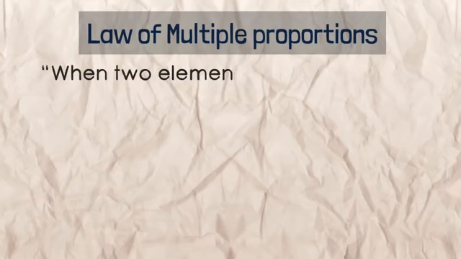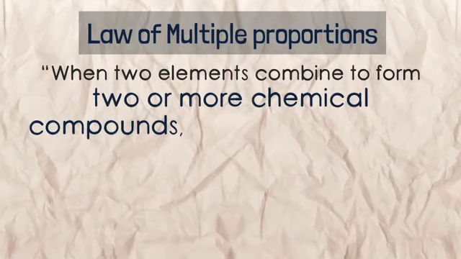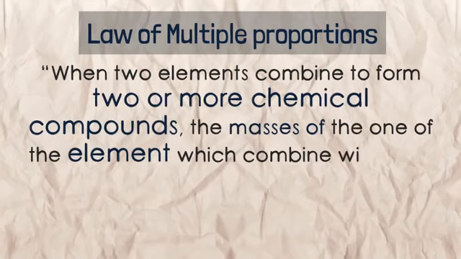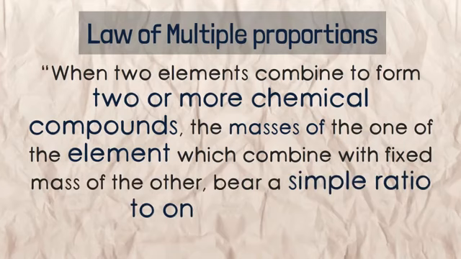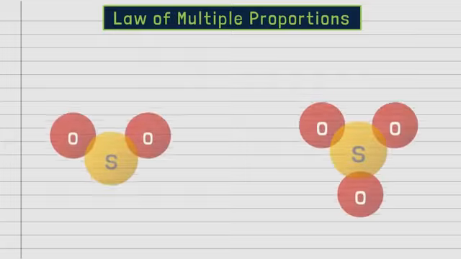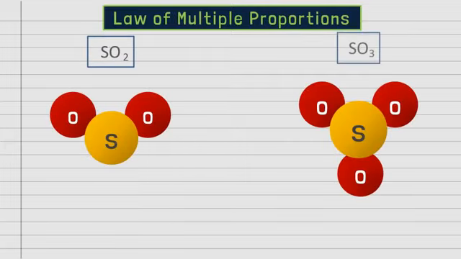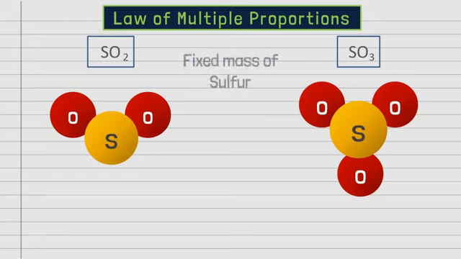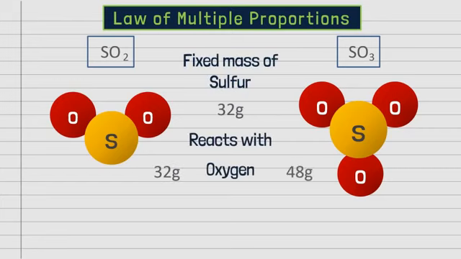Law of multiple proportions. When two elements combine to form two or more chemical compounds, the masses of the element which combines with a fixed mass of the other bear a simple ratio to one another. Let's take an example. Sulfur and oxygen form sulfur dioxide as well as sulfur trioxide. Every 32 gram of sulfur combines with 32 gram of oxygen in sulfur dioxide and 48 gram of oxygen in sulfur trioxide. The ratio of oxygen in both the compounds will be 32:48, which is 2:3, a simple whole number ratio. Hence, it is following the law of multiple proportions.